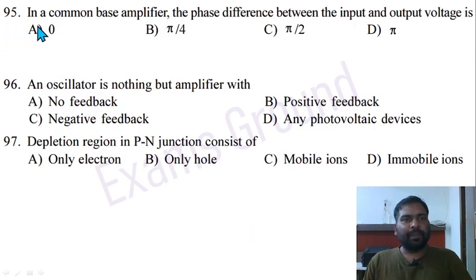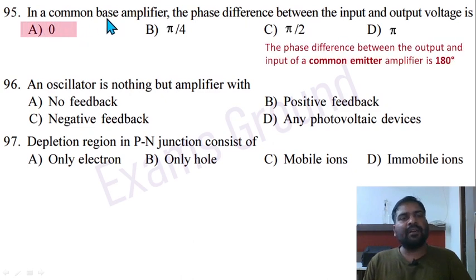Question 95. In a common base amplifier, the phase difference between the input and output voltage is going to be 0. In the case of common base or common collector, in both conditions the phase difference between input and output is equal to 0. And the third condition is common emitter. In the case of a common emitter amplifier, the phase difference between input and output is equal to 180 degrees.